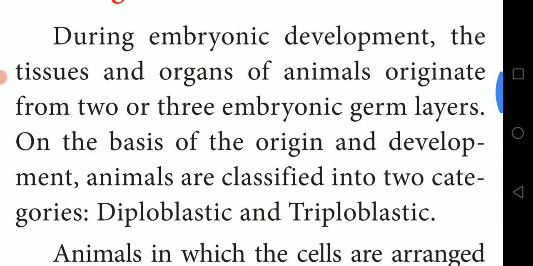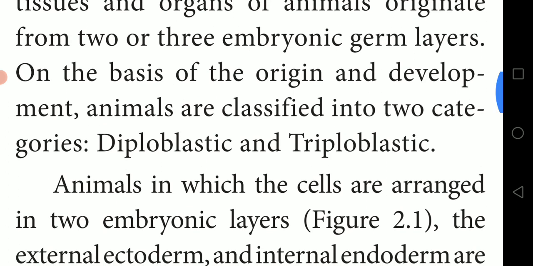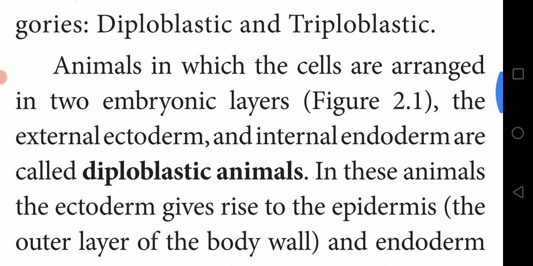On the basis of origin and development, animals are classified into two categories: diploblastic and triploblastic.